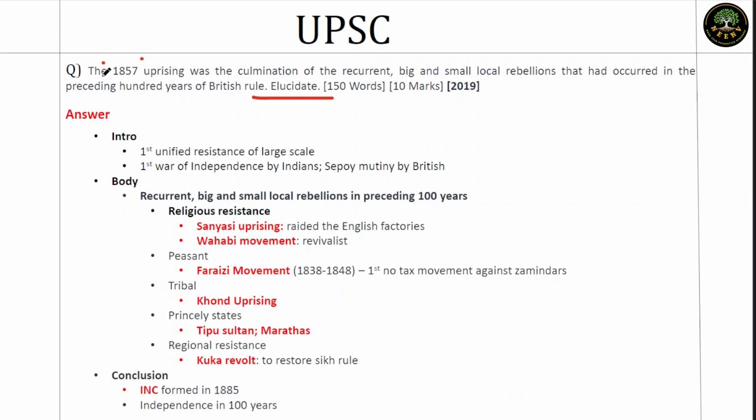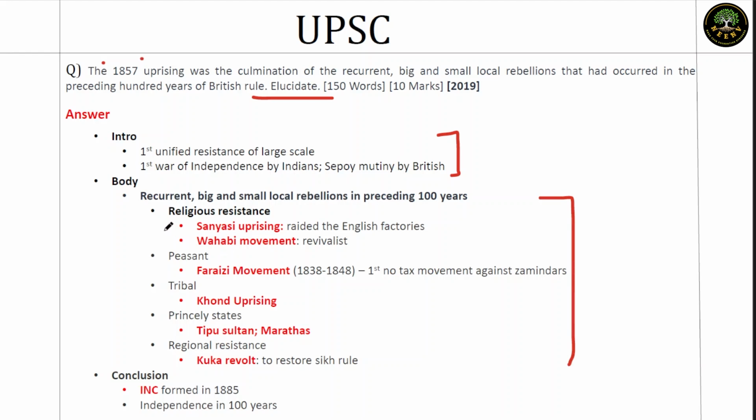First, you should know what the 1857 revolt is. That should be marked in the introduction. Then you should give the movements that preceded it. Now, there are X number of movements. You cannot give all of them. So, the fact of the matter here is how to structure it. The better your structuring is, the more visibility your answer will have.